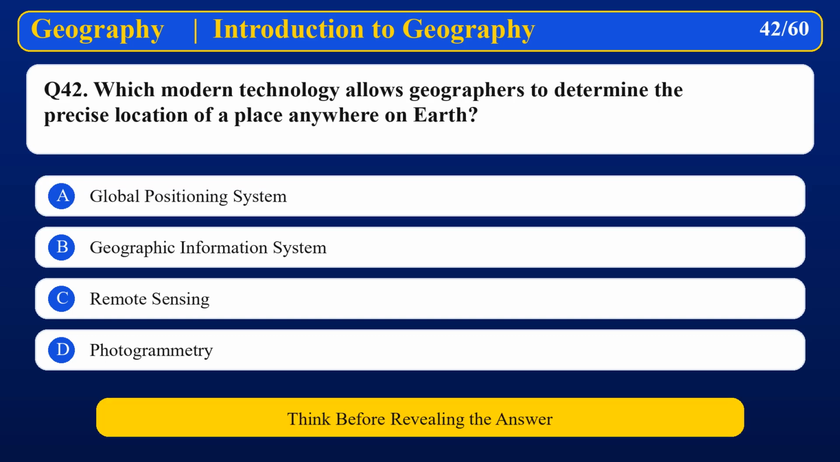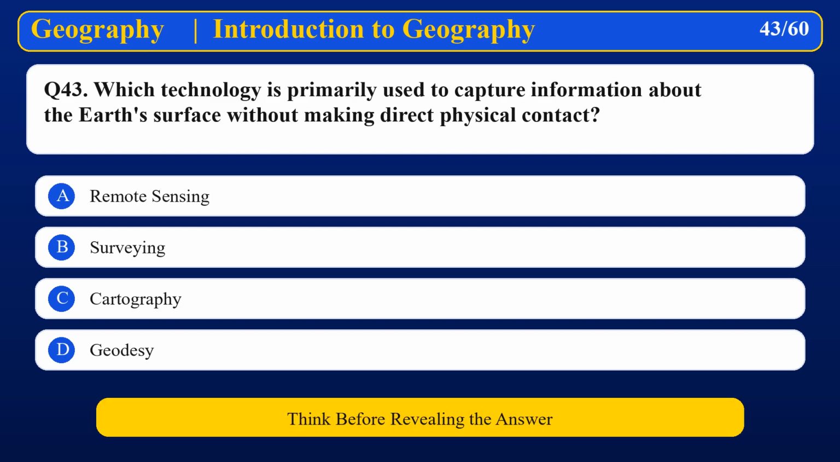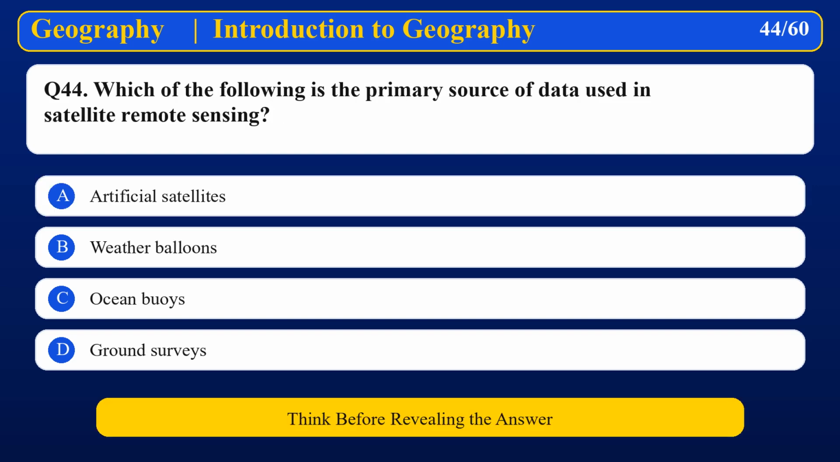Cartography. Which modern technology allows geographers to determine the precise location of a place anywhere on Earth? Global Positioning System. Which technology is primarily used to capture information about the Earth's surface without making direct physical contact? Remote sensing. Which of the following is the primary source of data used in satellite remote sensing?